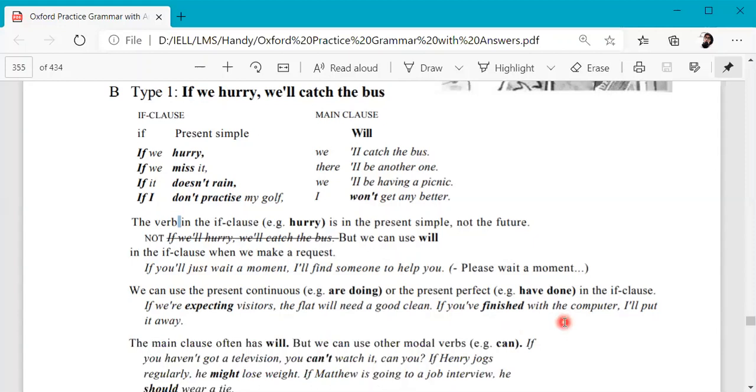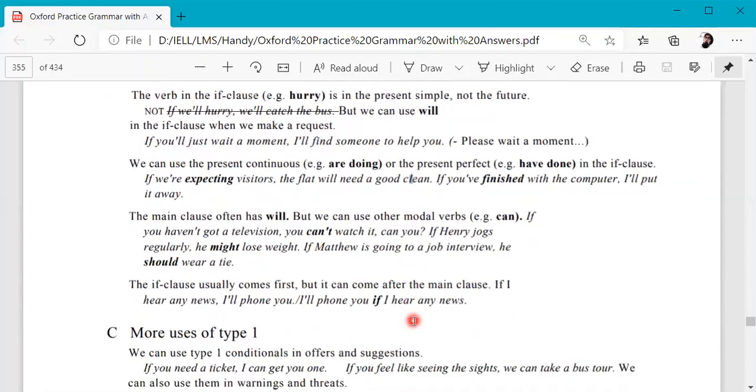If you have finished with the computer, I will put it away. So this if clause is present perfect and the main clause is again I will put. Okay, so similarly we can use present tense, and aspect could be different. Okay, so aspect could be either simple or continuous or perfect. Okay, but the tense should be present, and we are talking in the present context, and the result would be in future. So the main clause would be with future and it would have will.